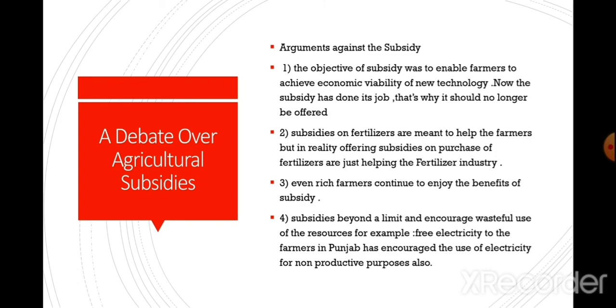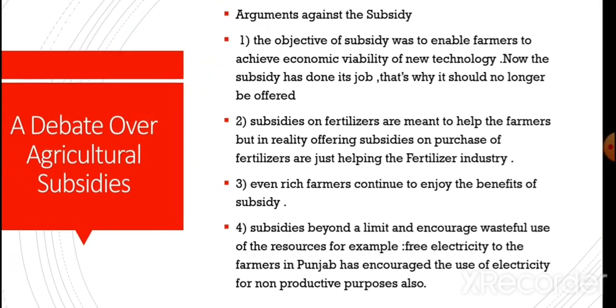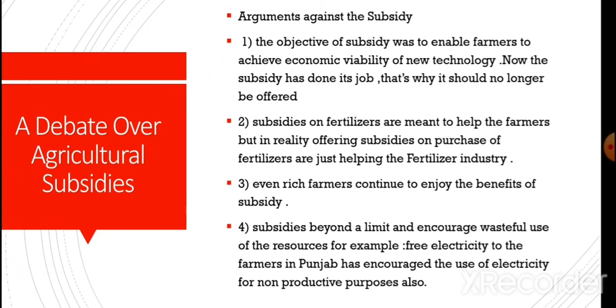Secondly, subsidies on fertilizers are meant to help the farmers, but in reality, offering subsidies on the purchase of fertilizers is just helping the fertilizer industry. Even rich farmers continue to enjoy the benefits of subsidy. Means the benefits of subsidy are taken more by the rich farmers as compared to the poor farmers.